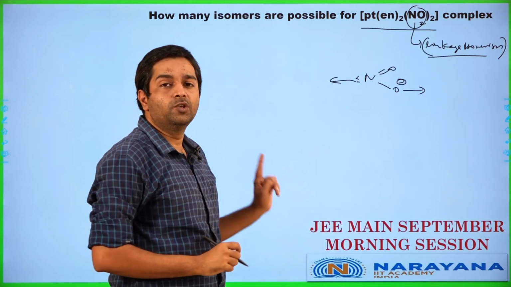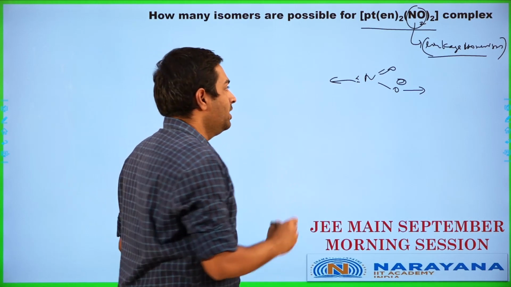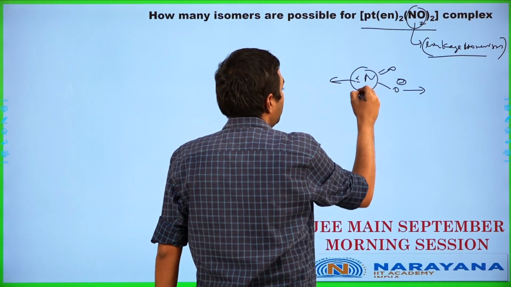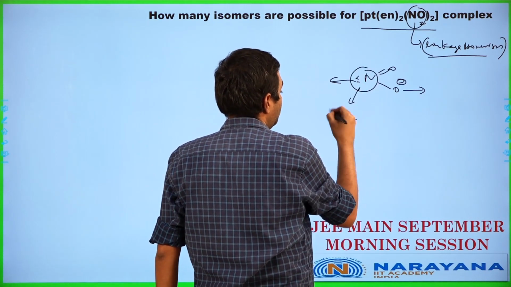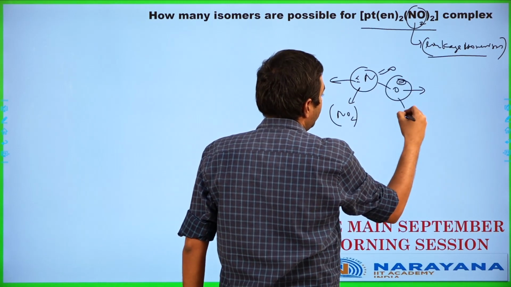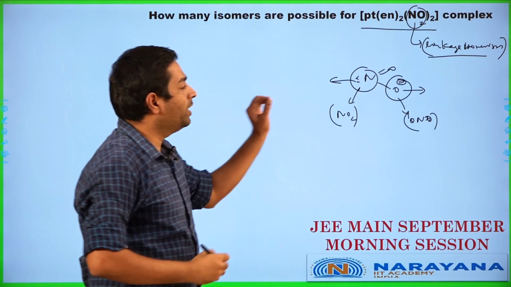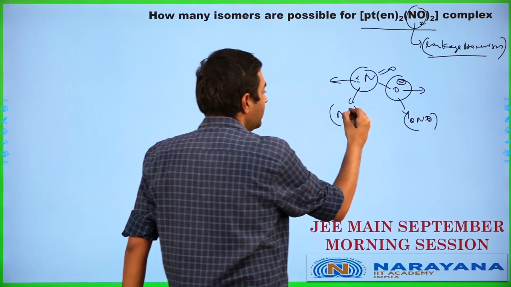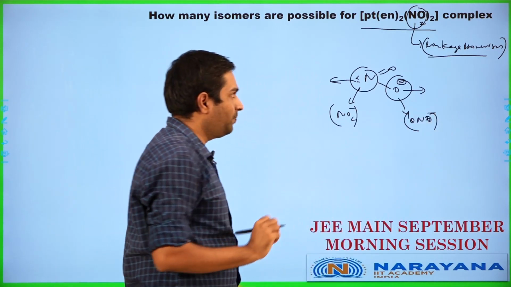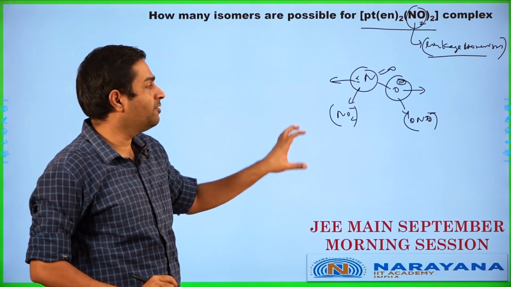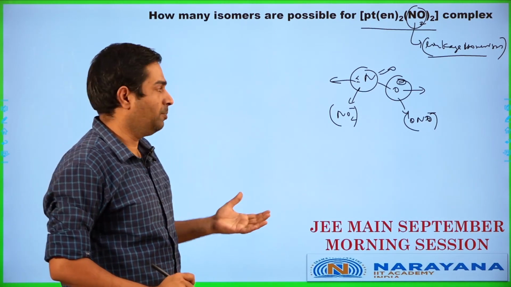Depending on which ending is used, we'll end up writing it in a different manner. If I'm going to be having the nitrogen ending donating, then we'll be calling it as NO2. If the oxygen ending donates, we'll be writing it as ONO. So depending on which ending donates, we'll end up calling it as either NO2 minus or we'll call it as ONO minus. So depending on which ending donates, we'll end up having a different compound actually applicable over there.